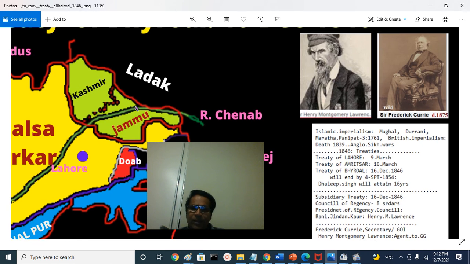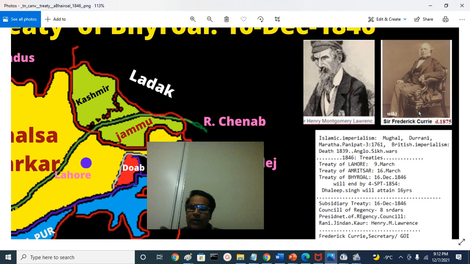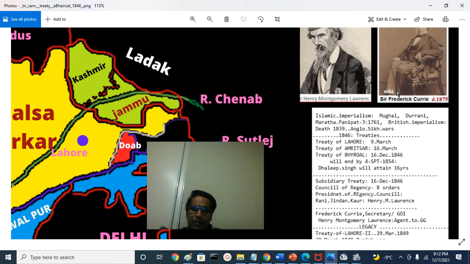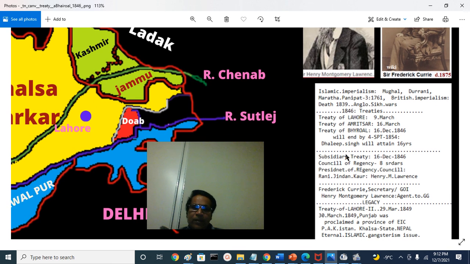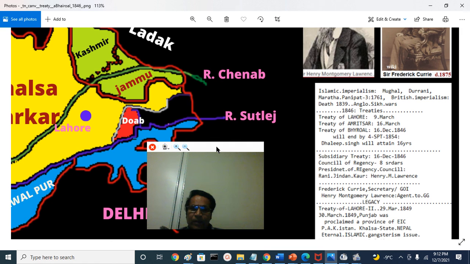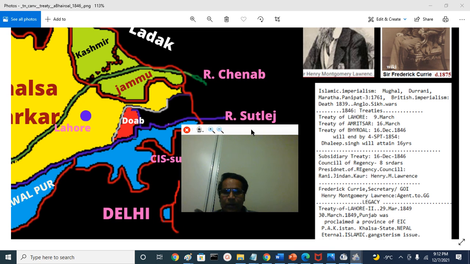The prominent signatories from the British side are Henry Montgomery Lawrence, the middle of the 3 Lawrence brothers, who played a very prominent role in the Punjab history, and we'll take that some other time, and foreign secretary to Lord Hardinge, Frederick Currie, the signatories on behalf of Lord Hardinge, and Sardars signed on behalf of Maharaja Duleep Singh, who was around 7 or 8 years old at that time, as a minor ruler of the Lahore Darbar or Khalsa Darbar.